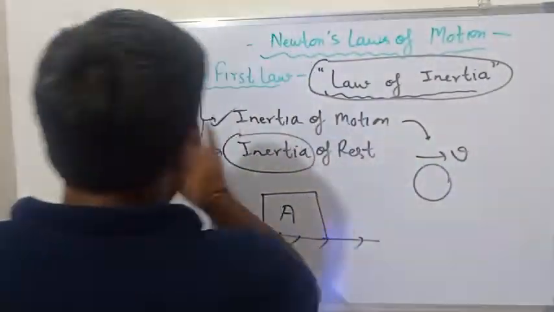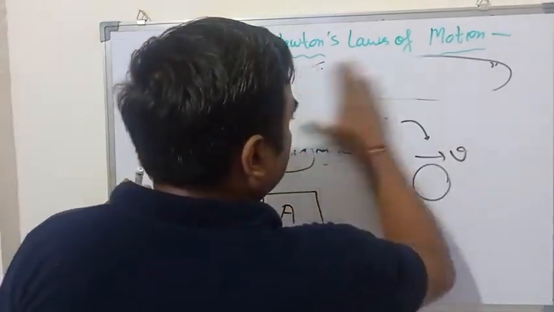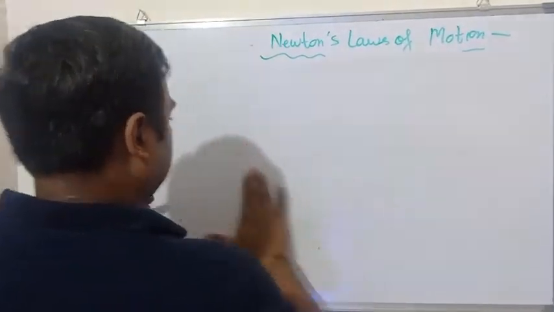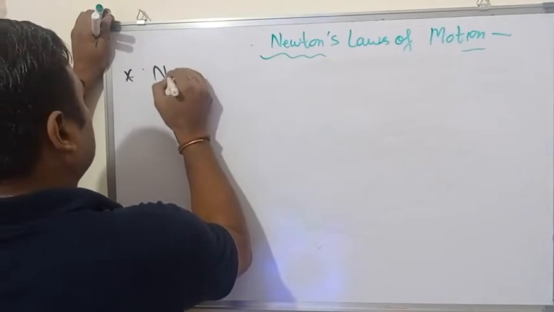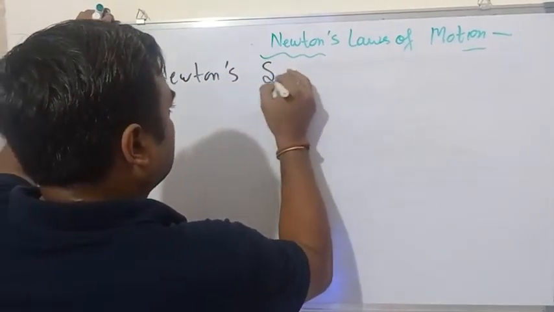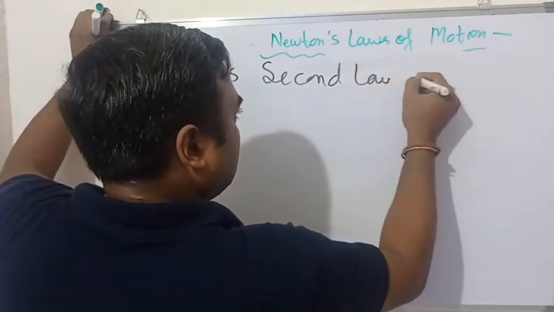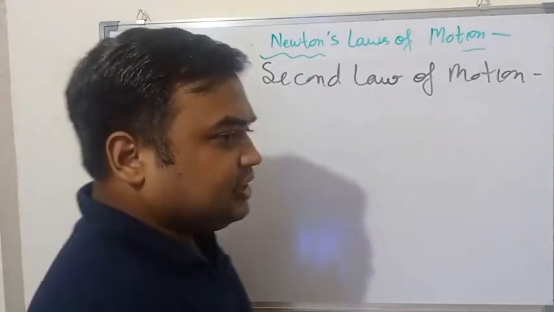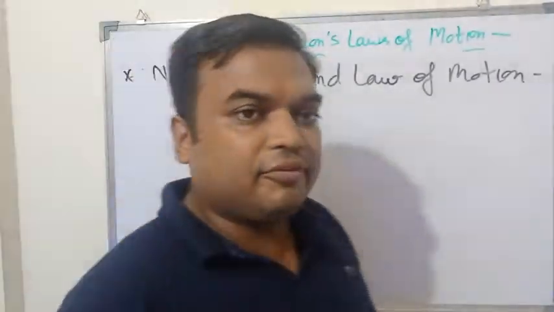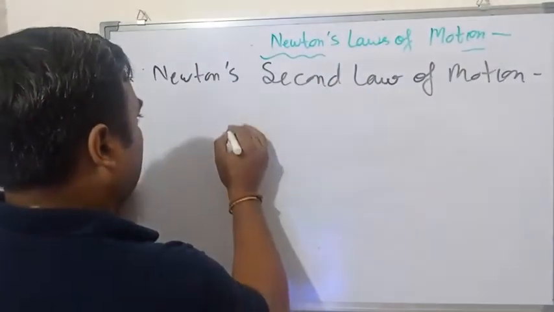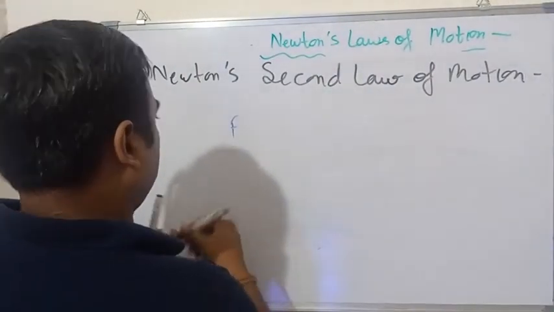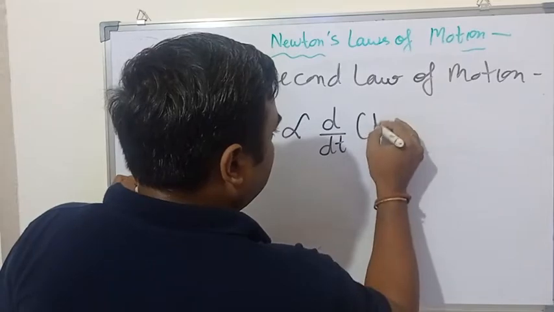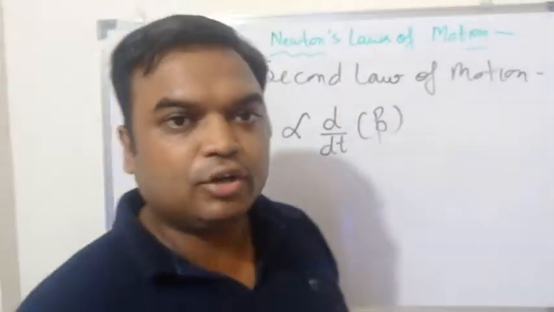Okay, now Newton's second law. Let's start with Newton's second law of motion. Newton's second law of motion states that the force defined in Newton's first law, the magnitude of that force which is applied on a body, is directly proportional to the rate of change of momentum.